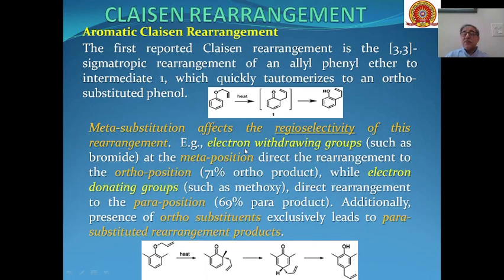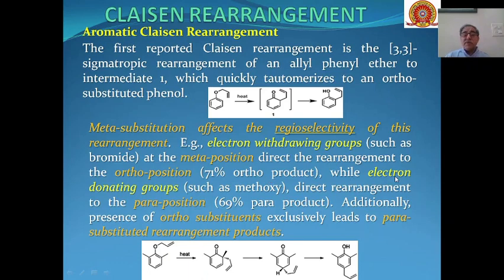For example, if we are having electron withdrawing groups present at the meta position of the aromatic ring, then the rearrangement will be directed to the ortho position, and we will get 71% of the ortho product.